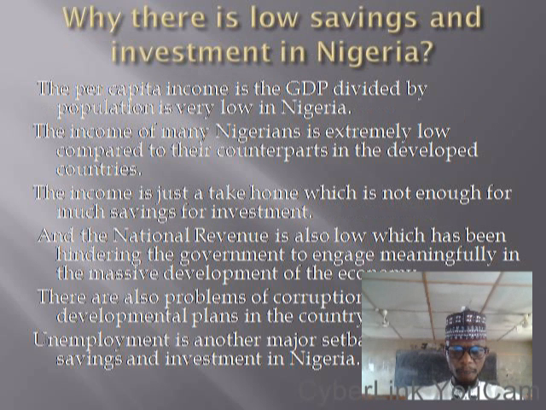Now let's go to the next one. That is the last question. Why is there low savings and investment in Nigeria? The per capita income is the GDP divided by population. When you want to know your per capita income, you divide our GDP by the total population, and whatever it gives us is our per capita income. Per capita income in Nigeria is very low. That is why we have low savings and investment in Nigeria.